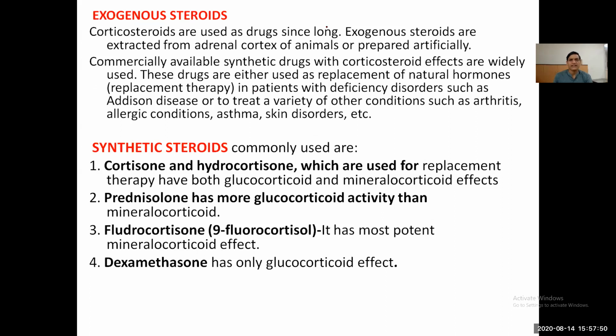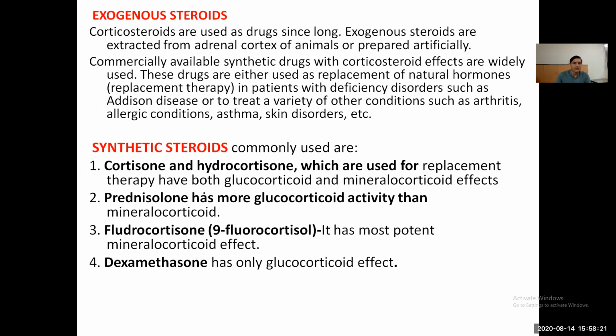Exogenous steroids are the drugs used, extracted from the adrenal cortex of animals and prepared artificially. Commercially available synthetic steroid drugs are widely used. These drugs are used as a replacement therapy of natural hormones in patients with deficiency disorders such as Addison disease, or to treat a variety of other conditions like arthritis, allergic reaction, asthma, and skin disorders.